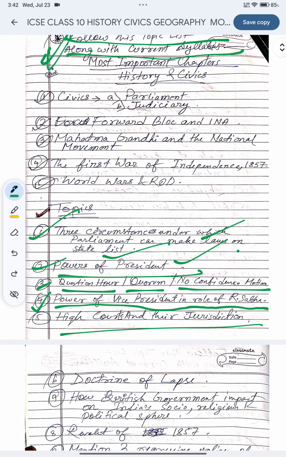All subjects are important, but I am talking about my subject, so I am sharing it here. Obviously, in other subjects also, you have to study previous years' question papers minutely. You have to analyze them. I have analyzed SST for you, geography, history and civics, and you have to analyze your own subjects also. It will be helpful for you.